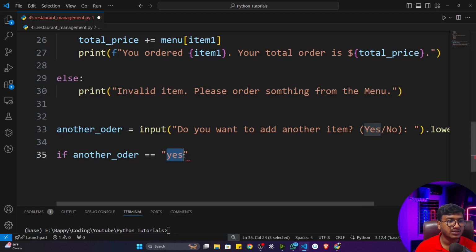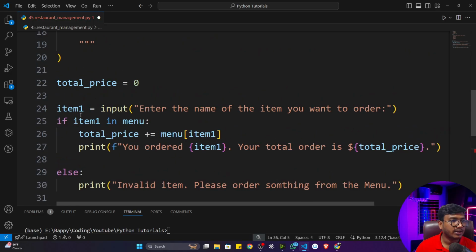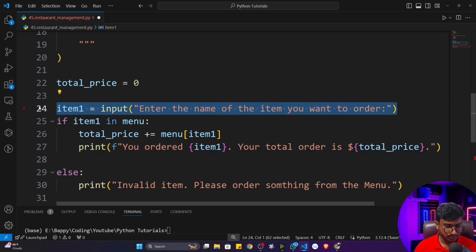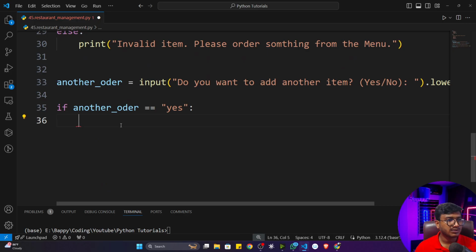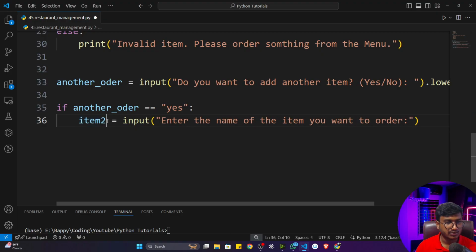Now here I'm checking if another order is equal to yes, so if it happens, I will again take the input from the user. Now instead of item 1, I will take item 2, and here I'll write, enter the name of the second item you want to order.